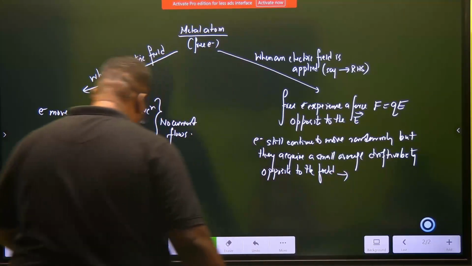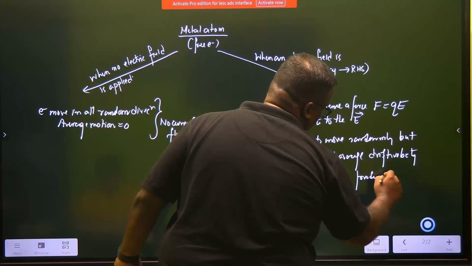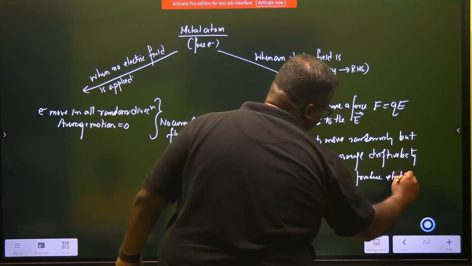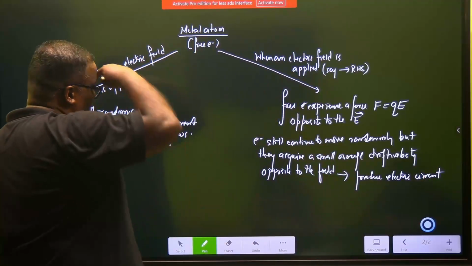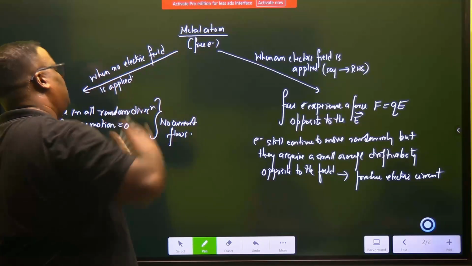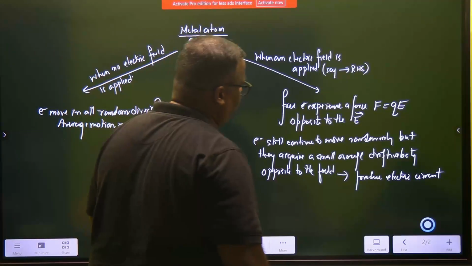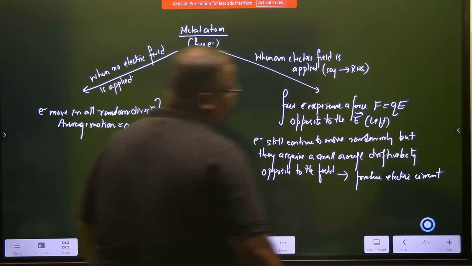Due to this reason, they will produce an electric current. So let's understand this. Once you apply an external electric field and say the electric field is to the right, then every electron will experience a force which is opposite to the direction of the electric field. That is, they will feel the force towards the left side.